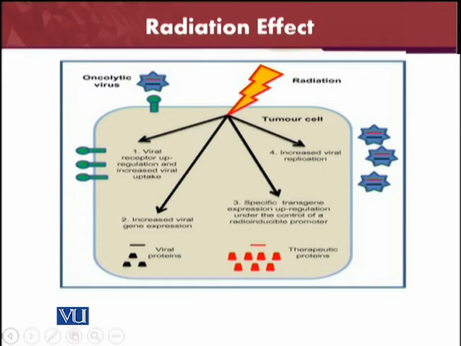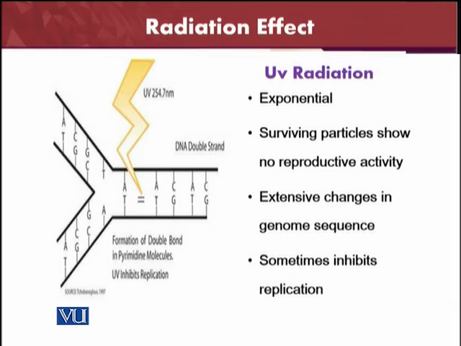Here you can see in this diagram. We have taken the example of the oncolytic virus, and we put the radiations on this virus, and we see this can show its effect in four different ways: 1, 2, 3, and 4. We have already discussed three of those, and the fourth one is the increased viral replication. So the tumor cell will show increased viral replication, which will be very beneficial for the tumor cell. There are different kinds of radiations which we need to study.